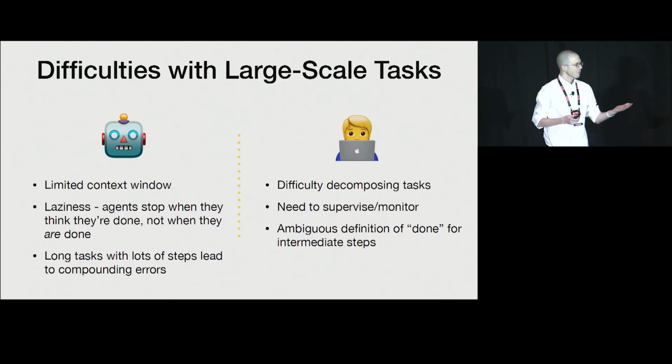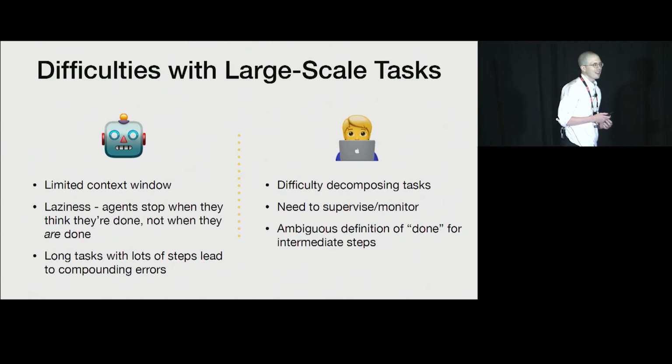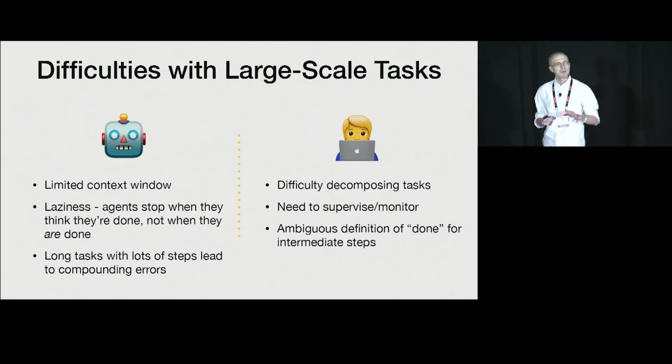And lastly, for some of these very large-scale code migration style tasks that we're interested in doing, you have a very ambiguous definition of done for the intermediate steps. For example, if I'm translating a library from Go to Rust, or doing a big version update that fundamentally changes the semantics of the language or the module that you're using in the first place, you may not be able to actually execute the code in the intermediate steps and use those unit tests as a sort of good checkpoint that you're proceeding in the right direction.